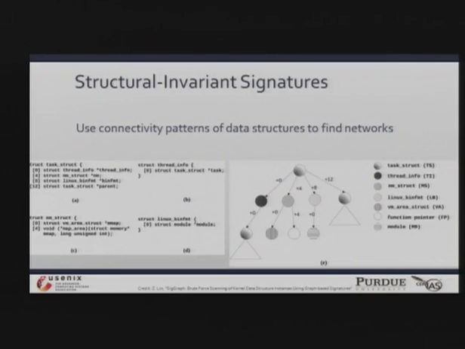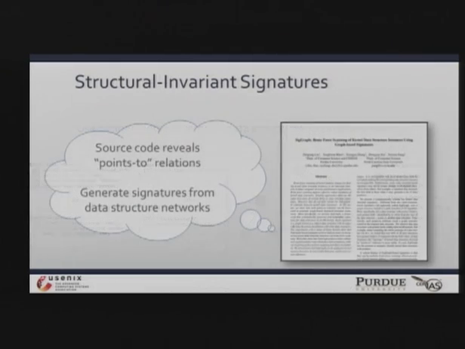And so if we rely on this network, on this connectivity of data structures within a memory image, we can just find one and then naturally walk the pointers out to find all the data structures we're interested in. A paper that really introduced this idea, published by my advisor and some previous PhD students of his at SIGGRAPH, says that you can look at the source code of an application, and that will tell you the points-to relationships between the data structures, and then using those you build these network signatures